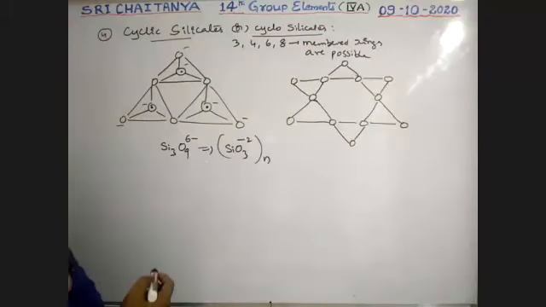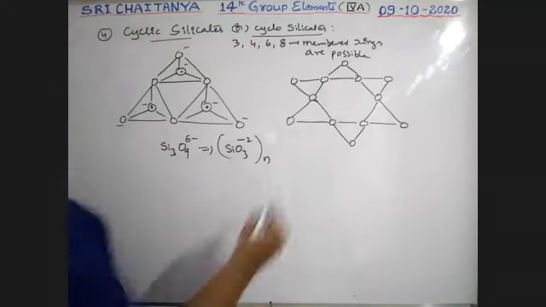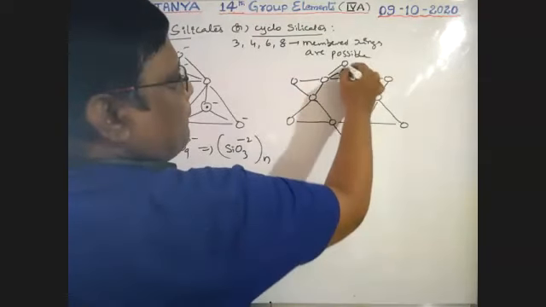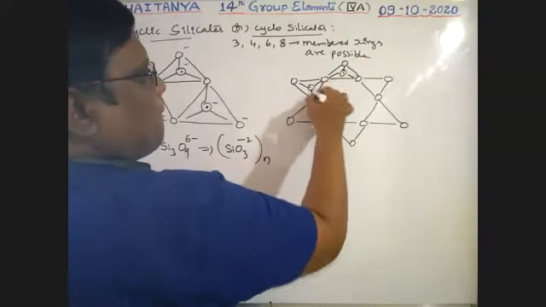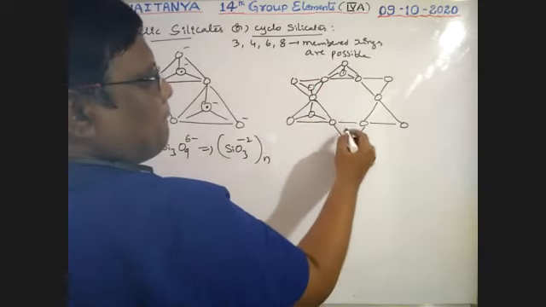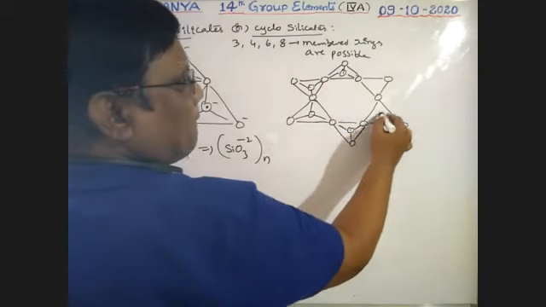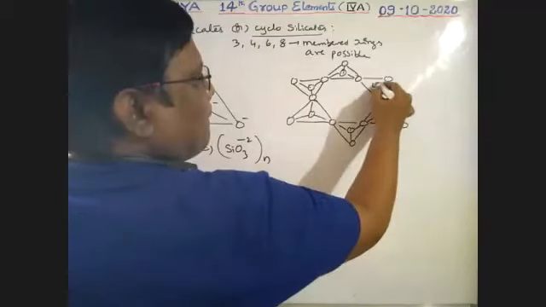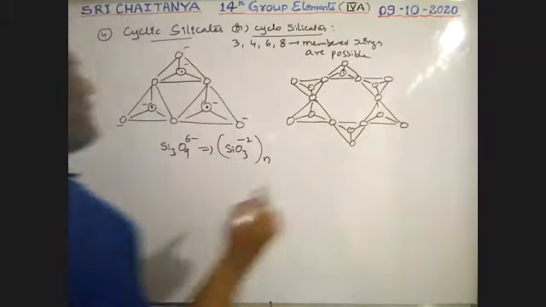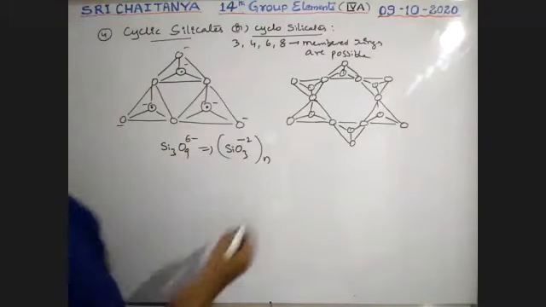So it is a 6-membered ring, boys. See, observe it. Now, like this side. 6-membered ring. See here, minus.